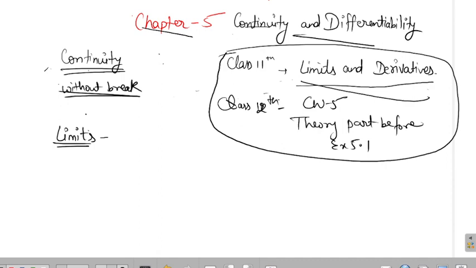Something that has an ending point, very good. Hana, anything about limits? No, sir. Janet, no, sir. Lalhaba, anything about the concept of limits from class 11?